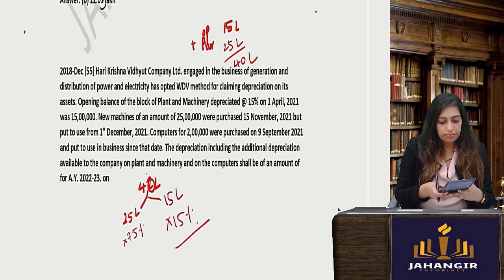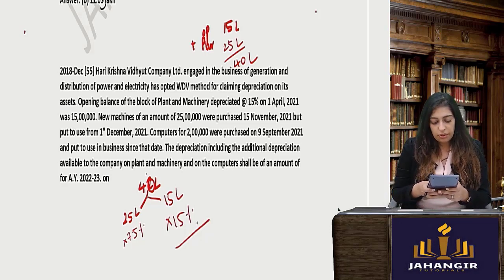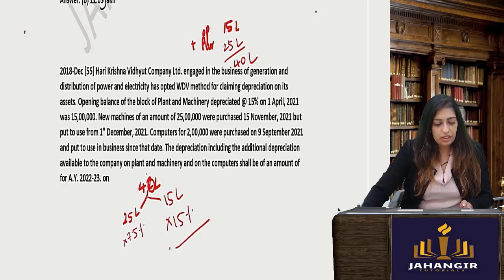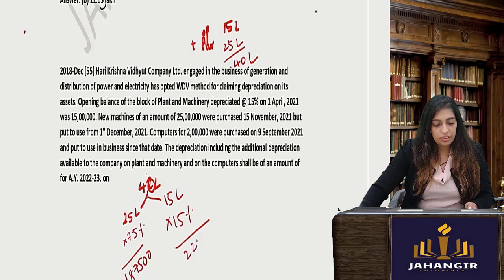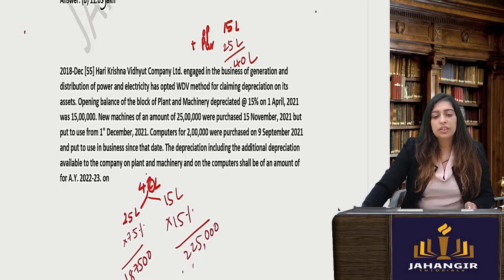So let's do this. 25 lakh into 7.5% is 1,87,500. 15 lakh into 15% is 2,25,000. Okay, so this is what you will get for plant and machinery.